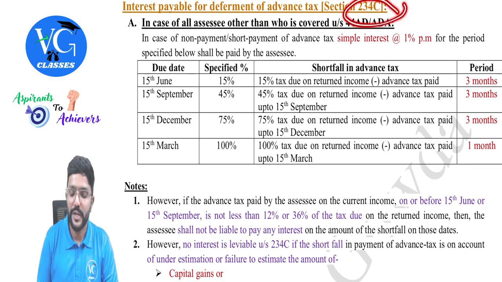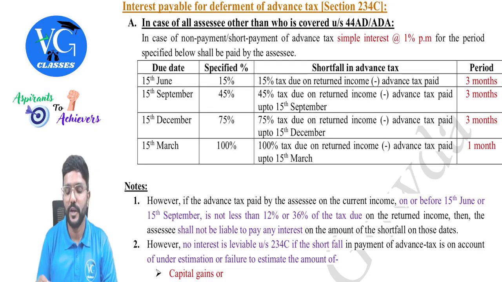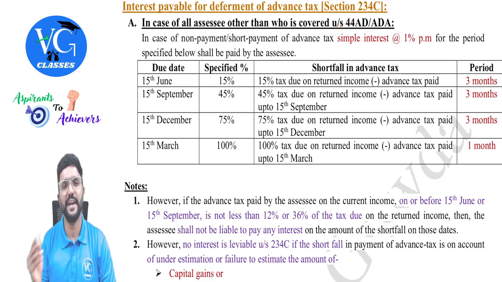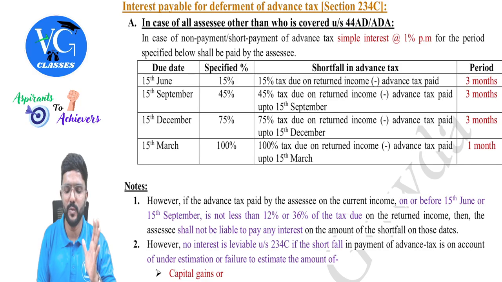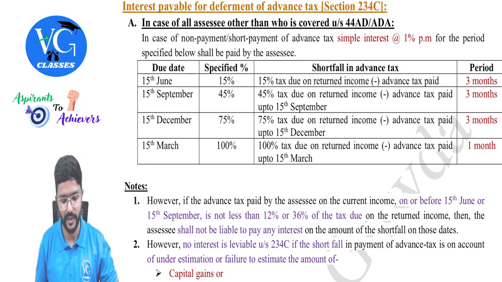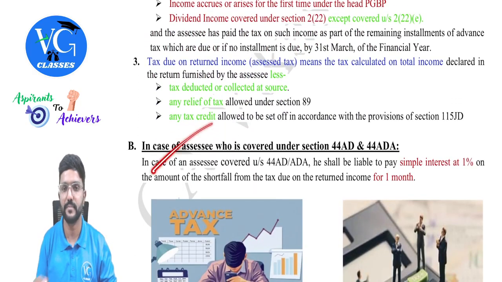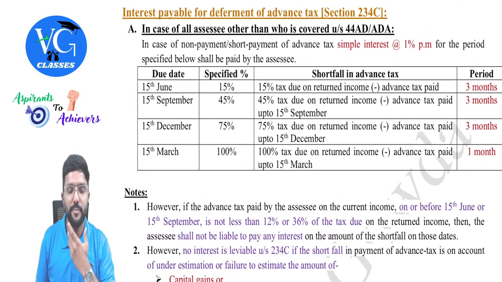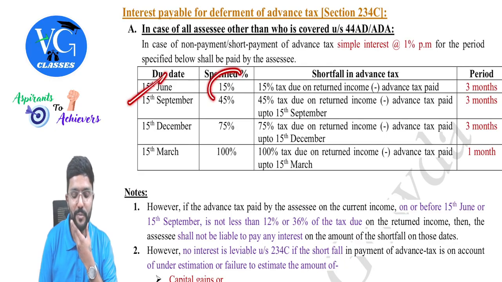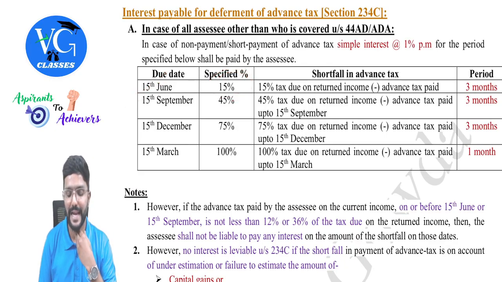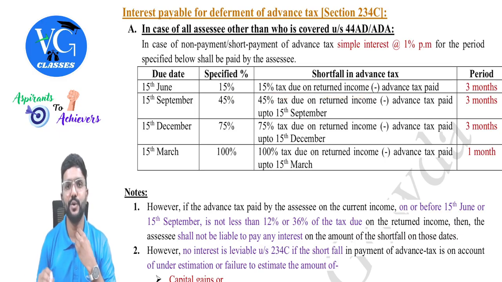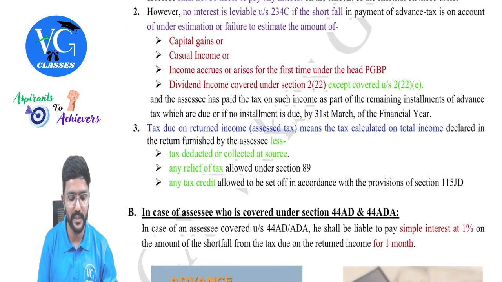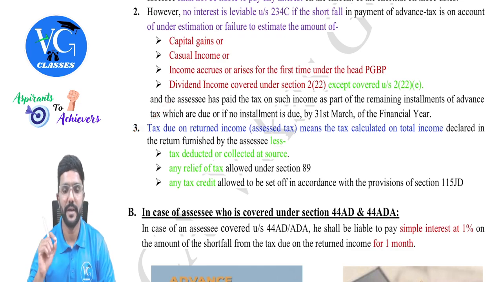As per section 234C, for an assessee who is not following presumptive scheme under section 44AD or 44ADA, for those following 44AD and 44ADA there is a separate provision, which is given here. They have to pay the first installment on or before 15th June. How much? 15% of tax due on returned income. Tax due on returned income means what, guys? In the third note I have given.